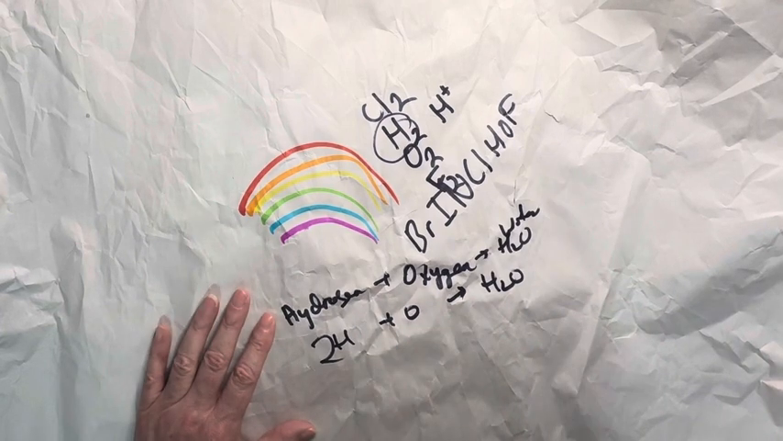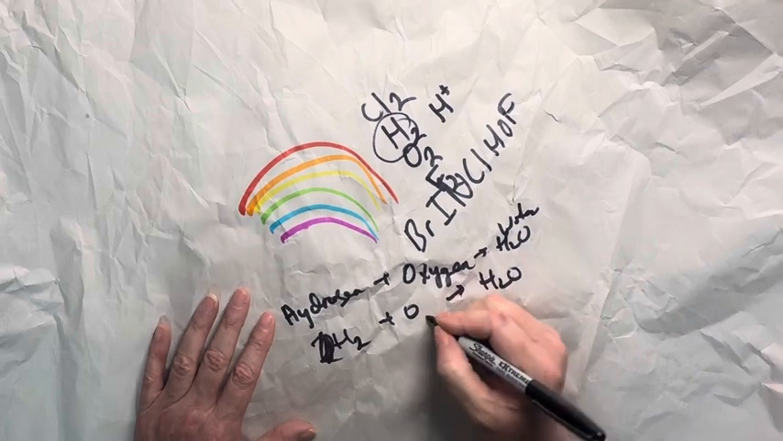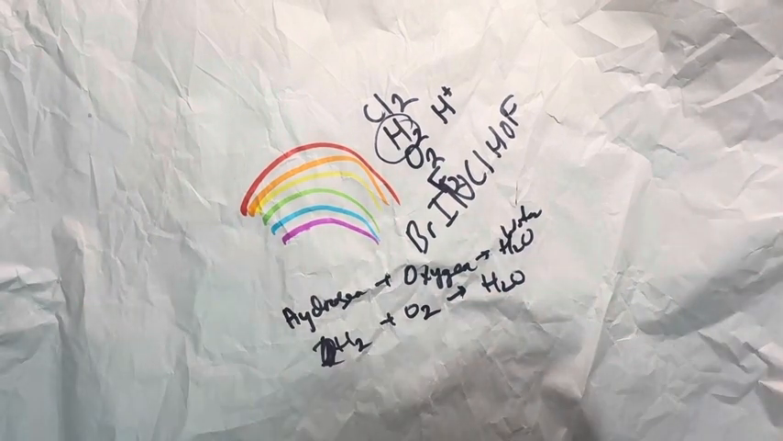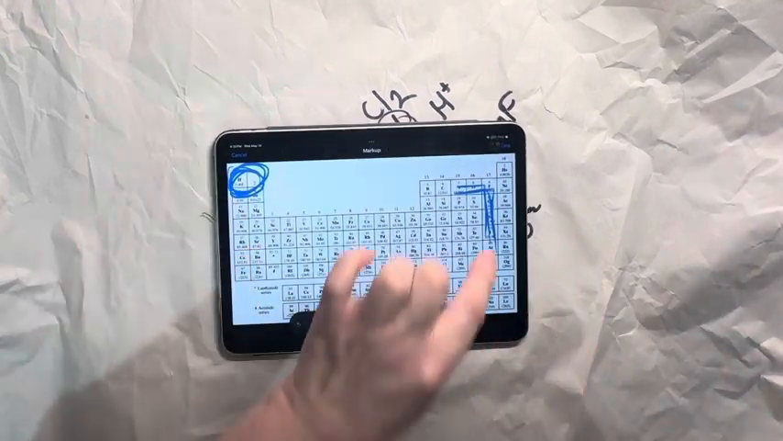Because H is not H. H is H2. O is not O. O is O2, because both hydrogen and oxygen are members of the happy 7.